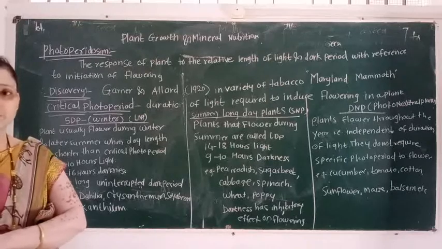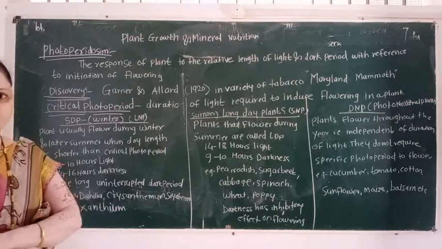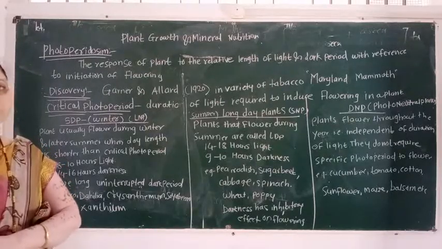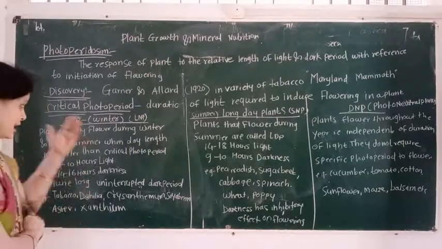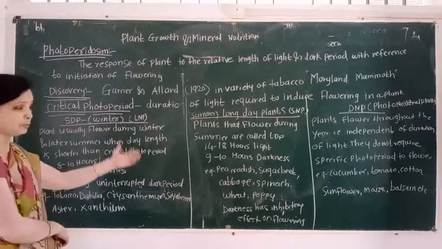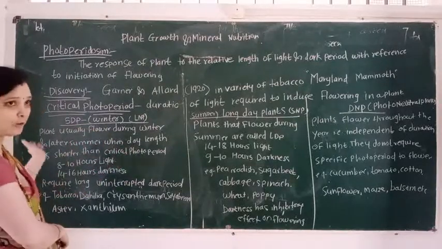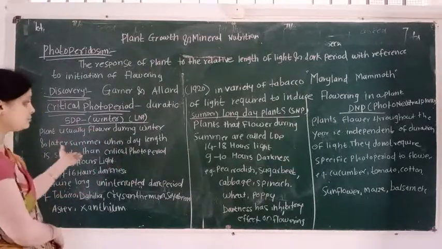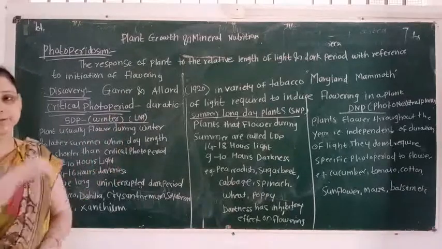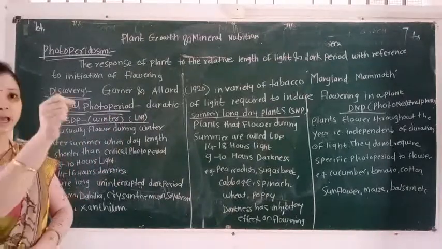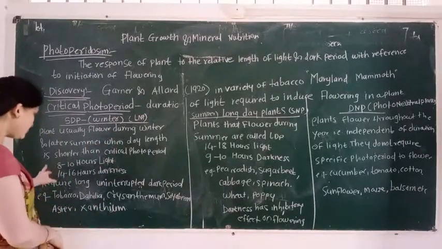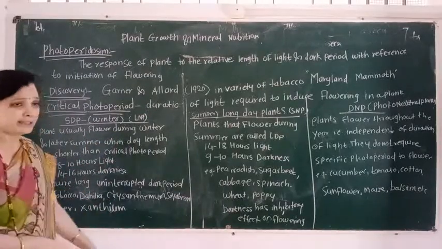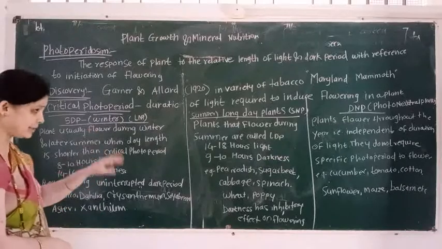Short day plants are also known as long night plants, or winter plants, because they induce flowering during winter or late summer when day length is shorter than the critical photoperiod, that is they require a long uninterrupted dark period.